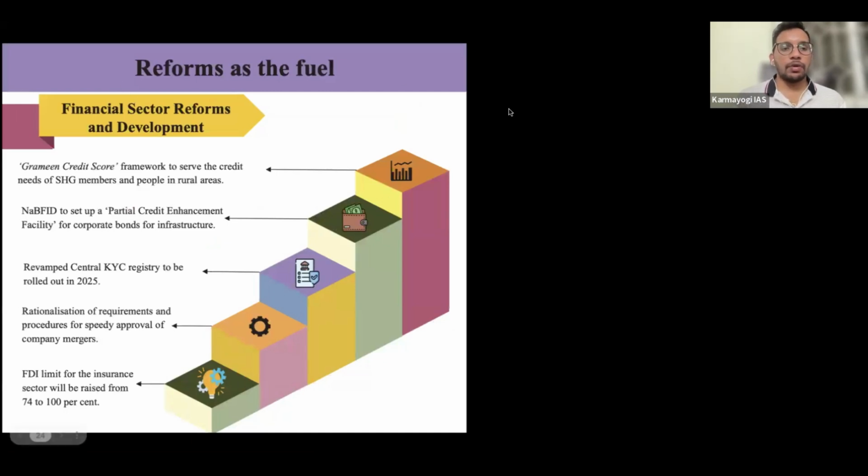Then the next one is about financial sector reforms. Any doubt?